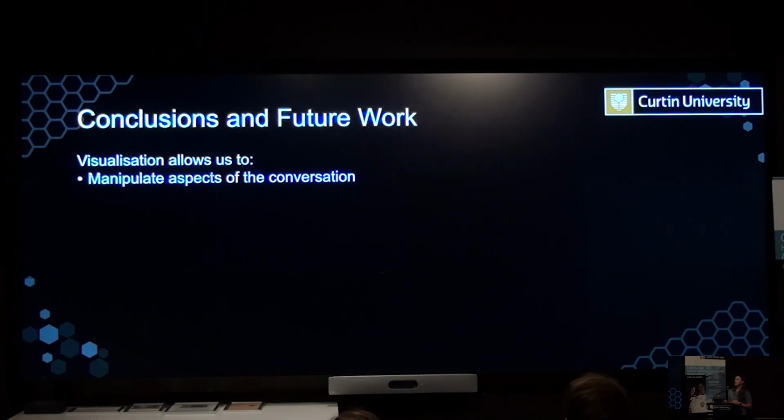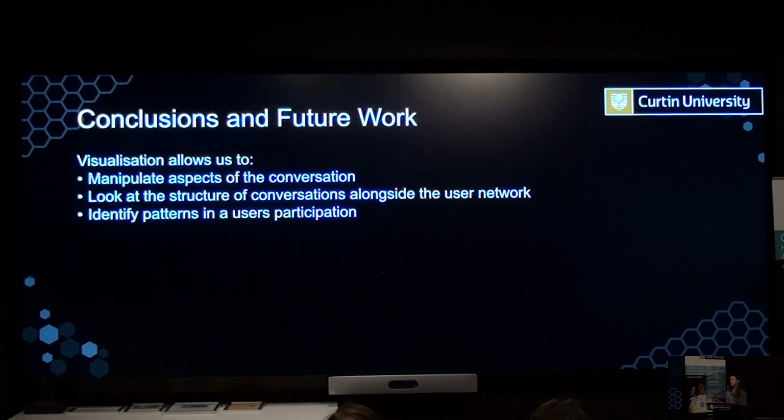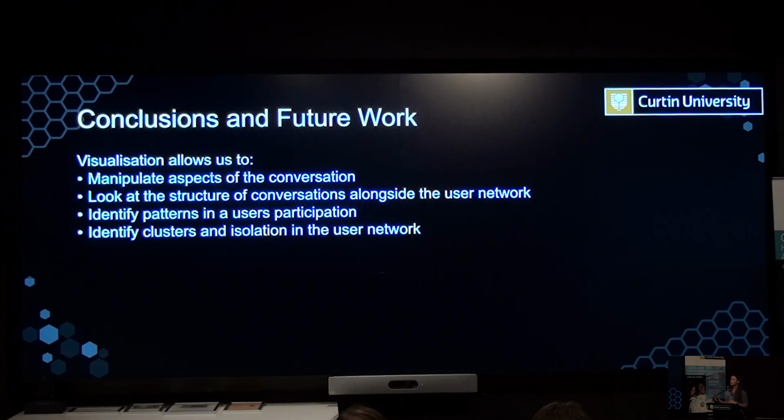So with our visualization, we can manipulate certain aspects of these conversations, and we can look at the structure of these conversations alongside the user network to see how those users interact within the context of the discussion. We can identify patterns in user participation and identify clustering and isolation in our user network. We can see where there's a lot of users contributing a lot, or a few users who are completely separate from the rest of the discussions.